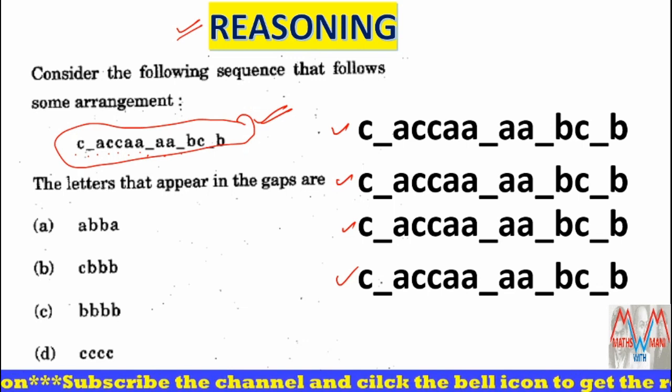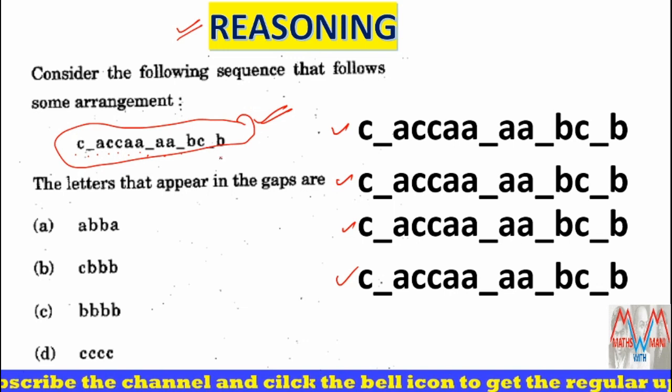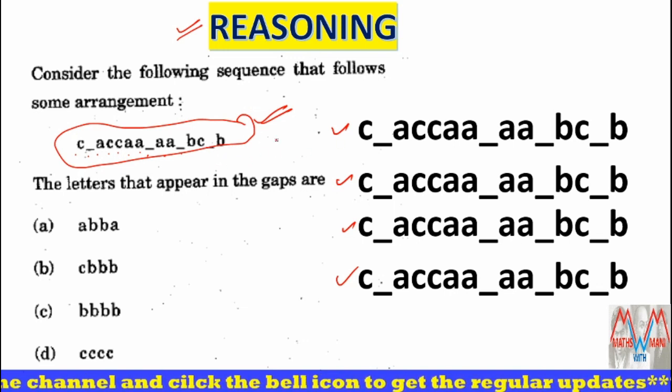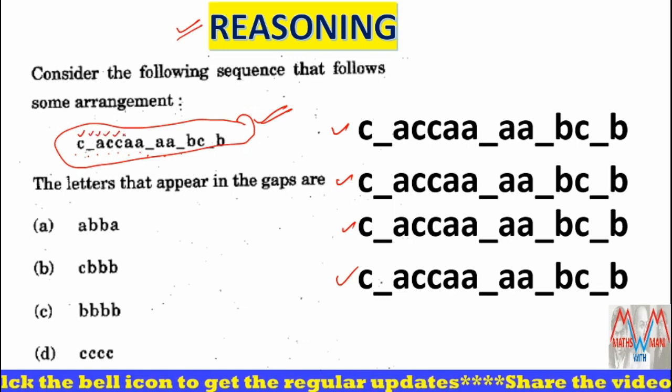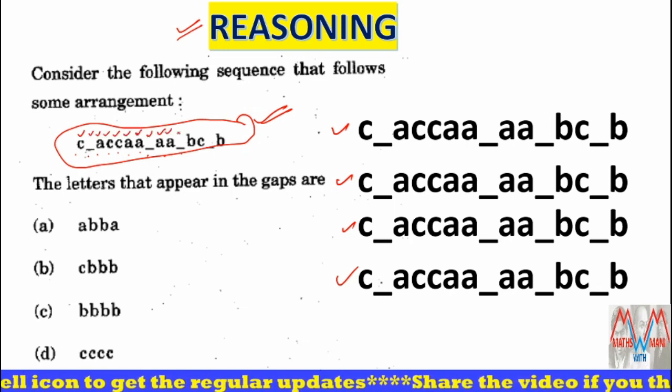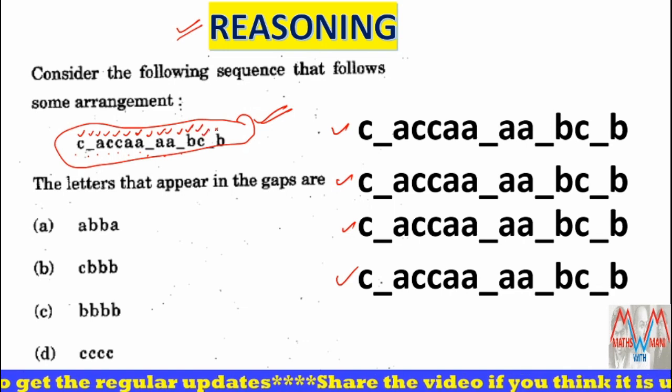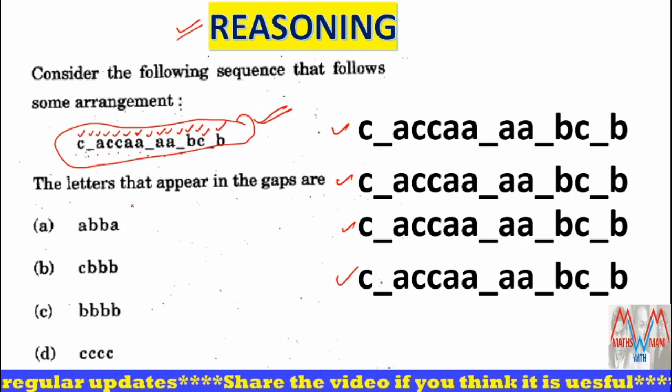First, you have to count the number of letters. 1, 2, 3, 4, 5, 6, 7, 8, 9, 10, 11, 12, 13, 14, 15. So a total of 15 letters are there.